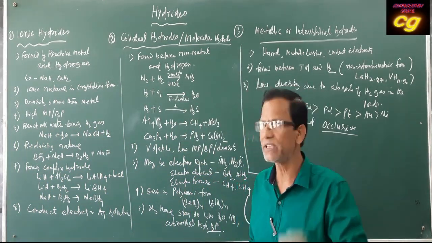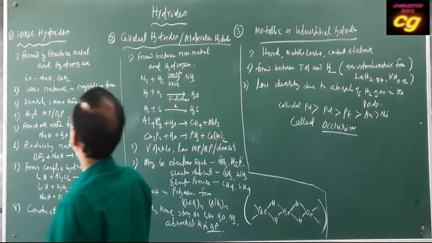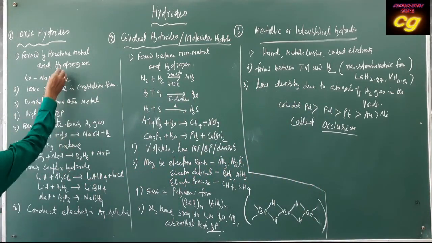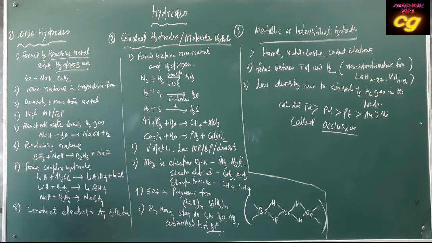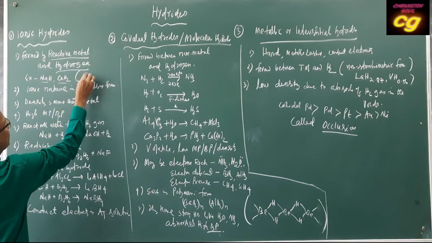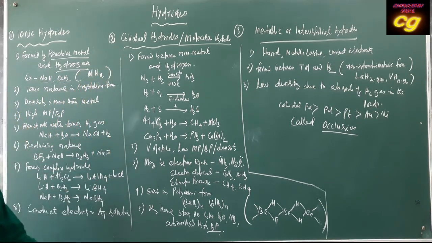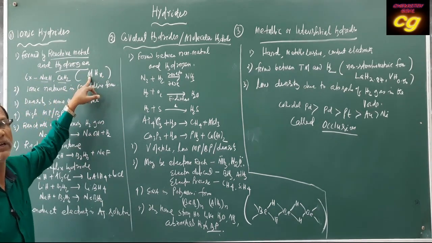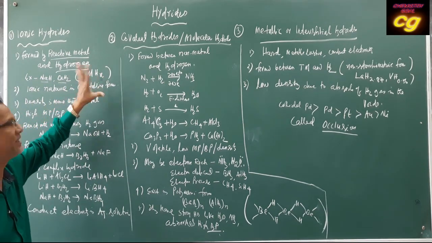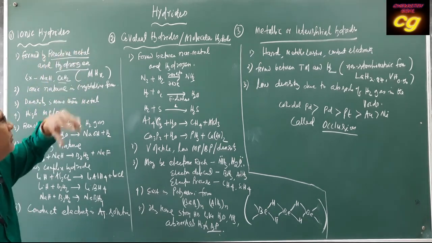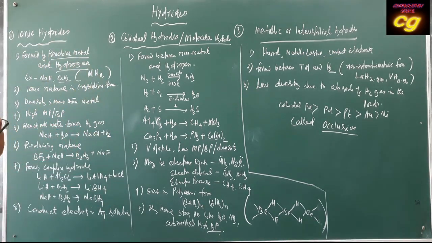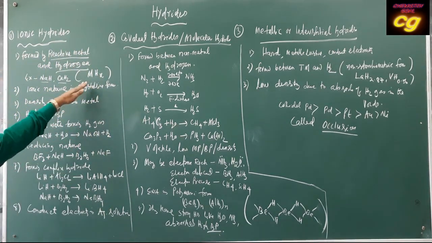They are purely ionic in character, produced by reactive metals and hydrogen. For example, sodium hydride, calcium hydride. The general formula is MHx. It depends upon the valence of the metal. If it is an alkali metal, it is MH. If it is an alkaline earth metal, MH2, like this. This is called the ionic hydride general formula.